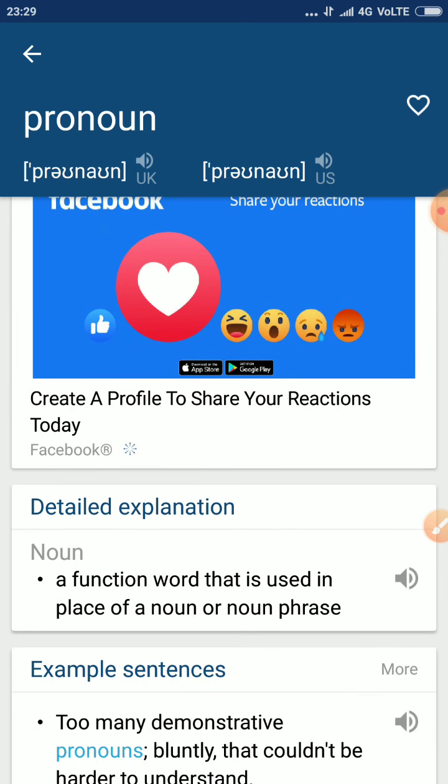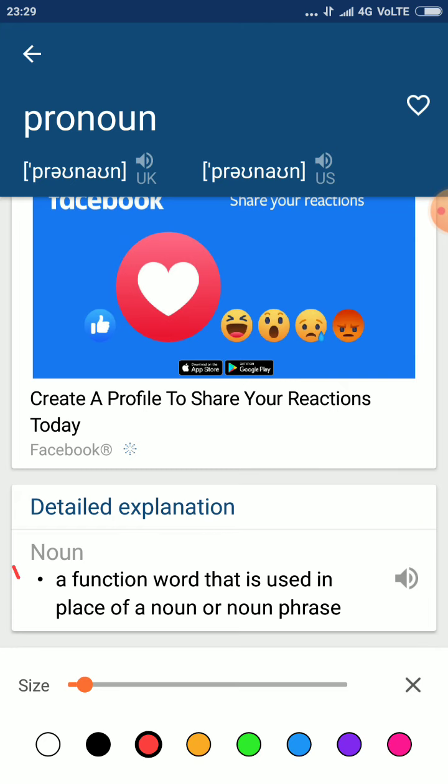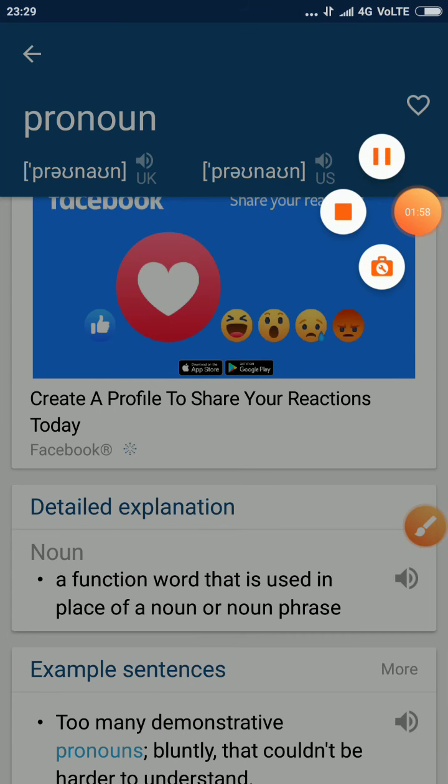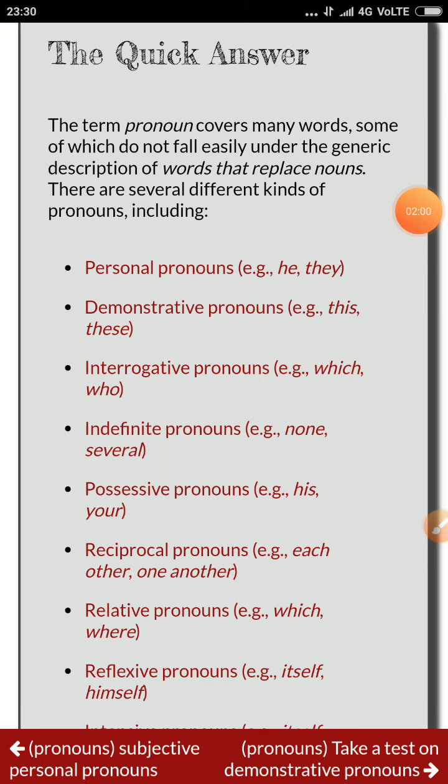See another example here. As you can see, the second definition: a function word that is used in place of a noun or noun phrase is called a pronoun. The term pronoun covers many words, some of which do not fall easily under the generic description of words that replace nouns.